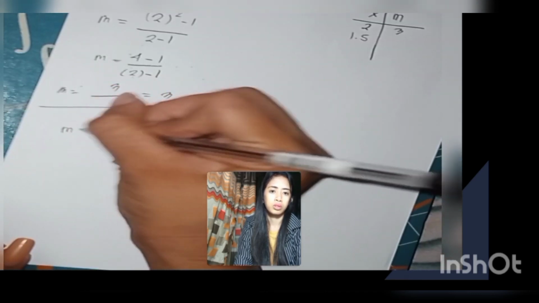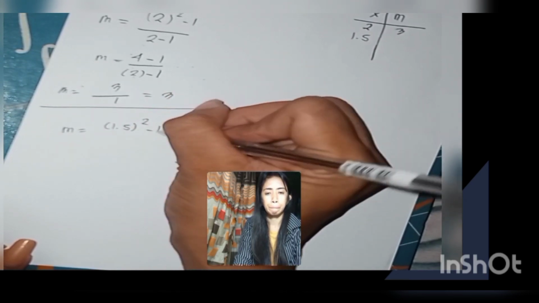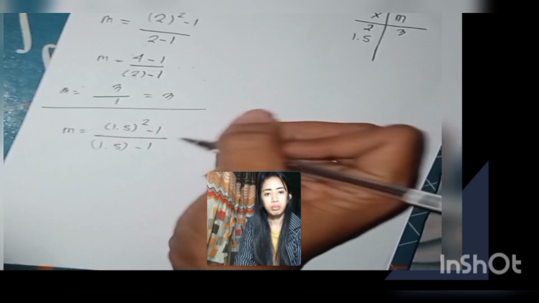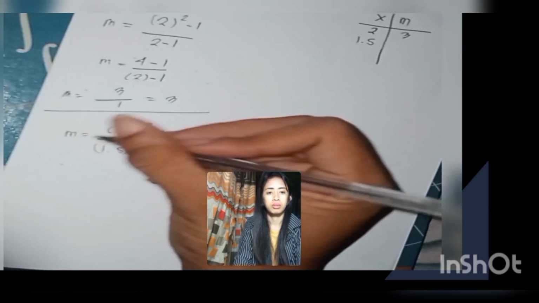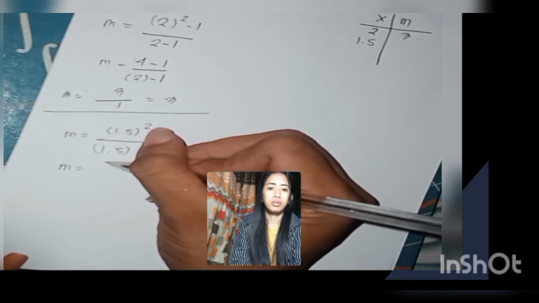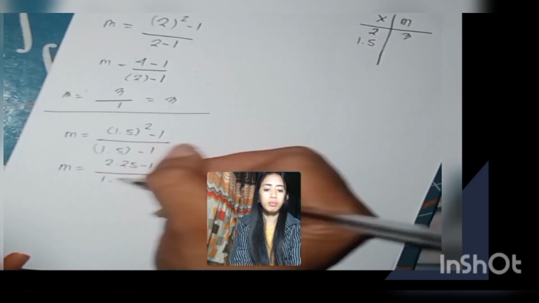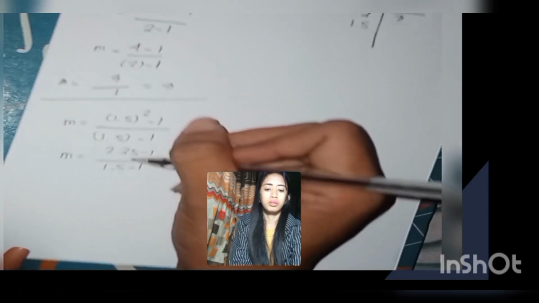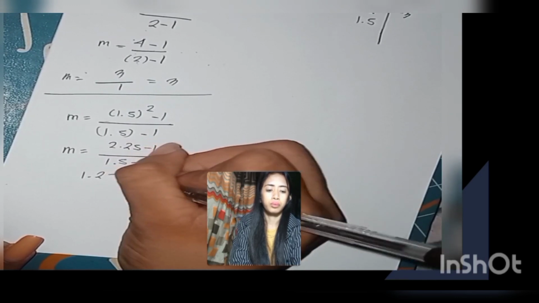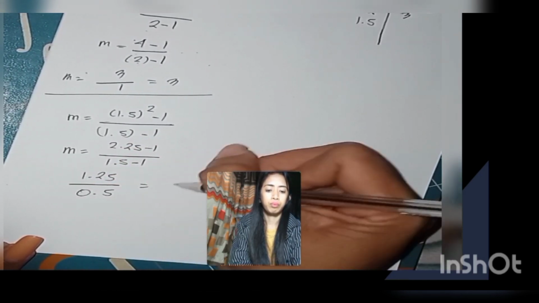Slope is equal to 1.5 squared minus 1 over 1.5 minus 1. So 1.5 squared is equal to 2.25, minus 1, over 1.5 minus 1. So we get 1.25 over 0.5, which is equal to 2.5.